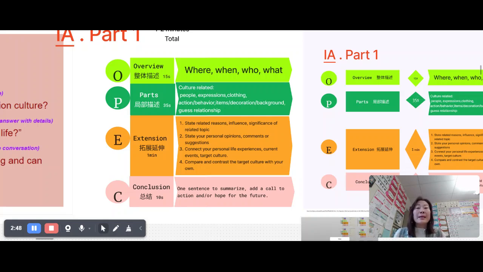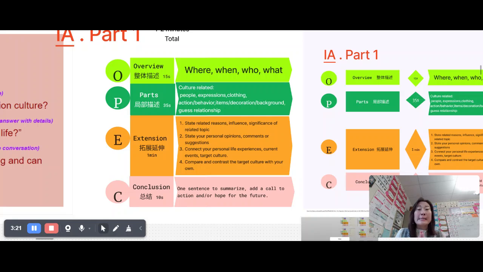So E is extension. This is a very important part. For ab initio, I give you 1 minute because this is so important. 很重要, 很重要. What you are going to do is tell whatever this picture is trying to tell you: the culture-wise influence, the significance, your personal opinion about what this is about, and relate it to your personal life. You could do a little compare and contrast of Chinese and American culture, or whatever other culture you live in.